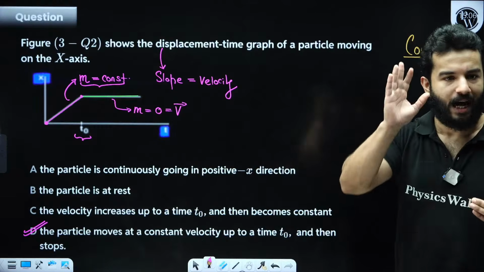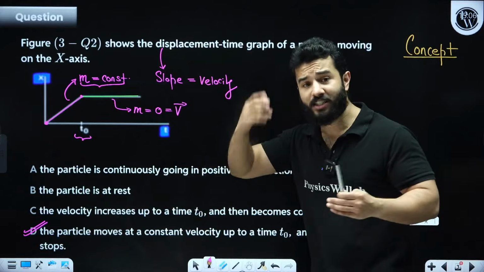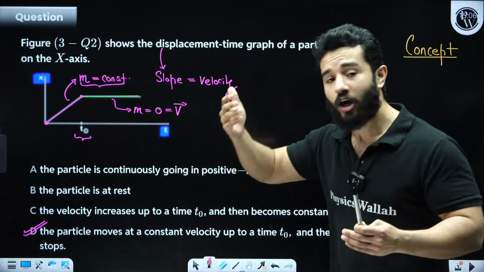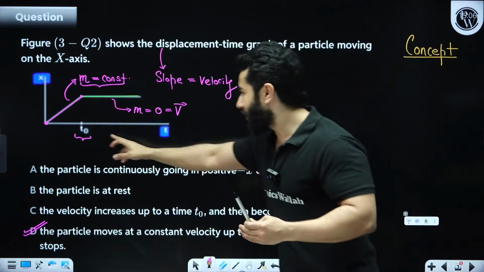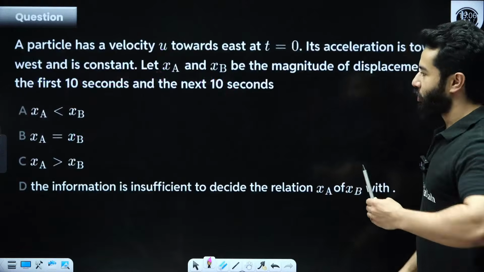So option D is absolutely correct. The problem with option A is that they are saying it is continuously going on. Well, it is not, right? It is not continuously going on. After T naught, it is coming to rest. Clear? Moving on to the next question.